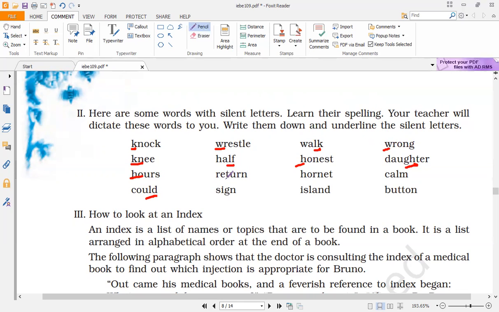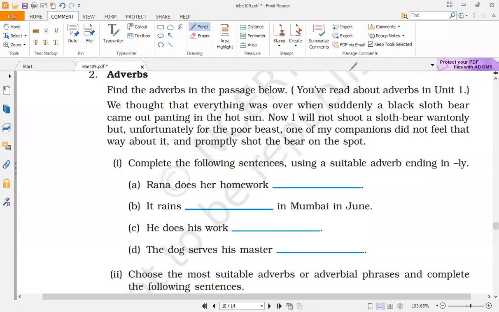Return. Now see this word here. We are actually pronouncing each sound of the alphabet here. Return. So there is no silent letter in this. Hornet. Again, there is no silent letter here. Calm. Again, L silent. Sign. G silent. Island. S silent. Button. There we have no silent letter here. Right, students? So this was about the vocabulary part of the chapter.